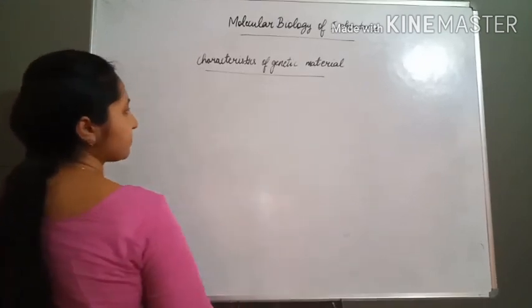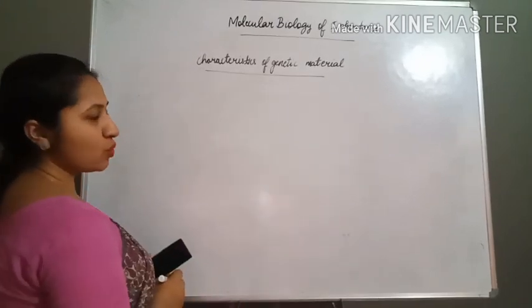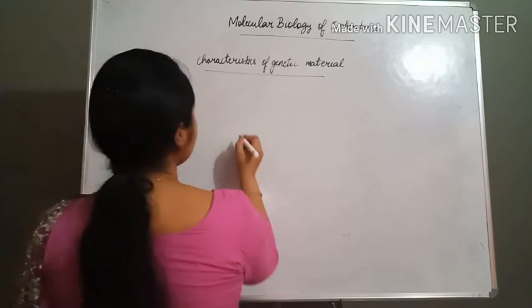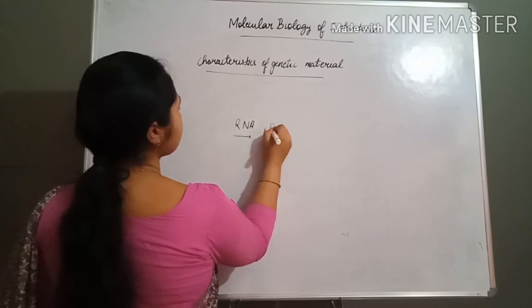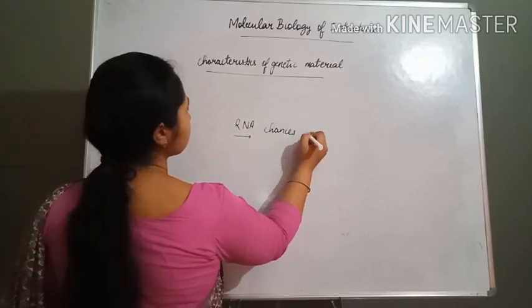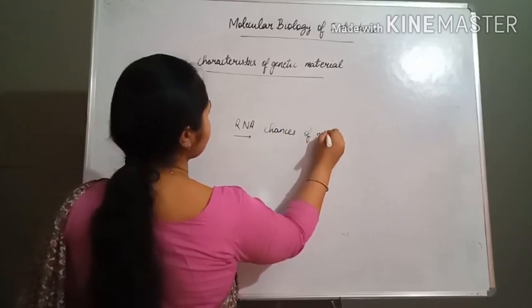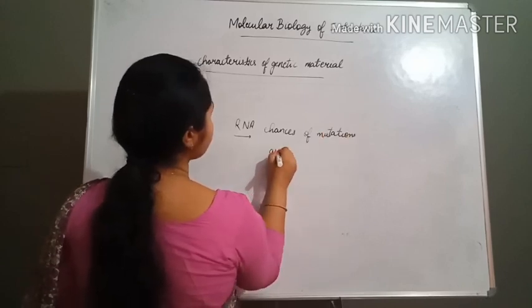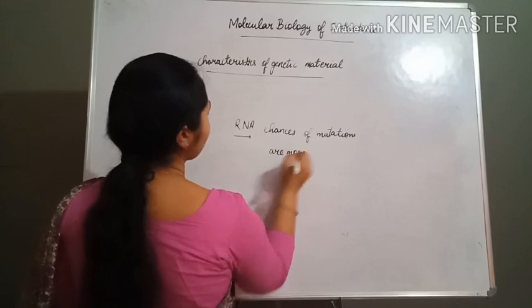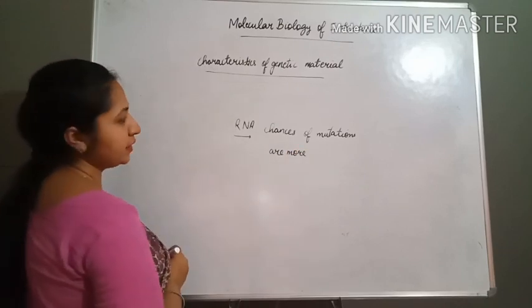Now next is related to mutation. As DNA is more stable, in case of RNA the chances of mutations are more as compared to the DNA.